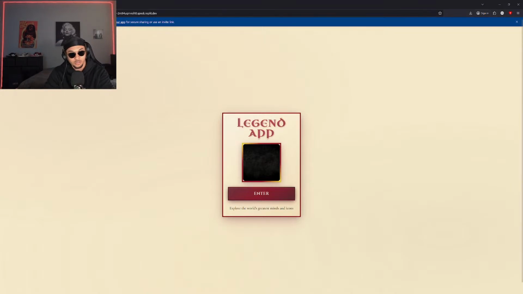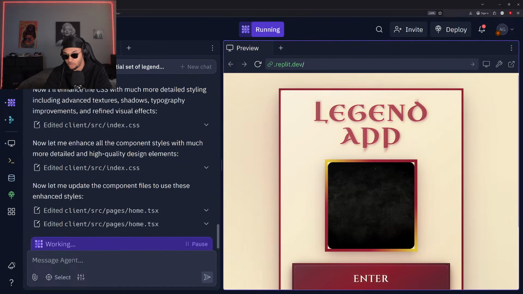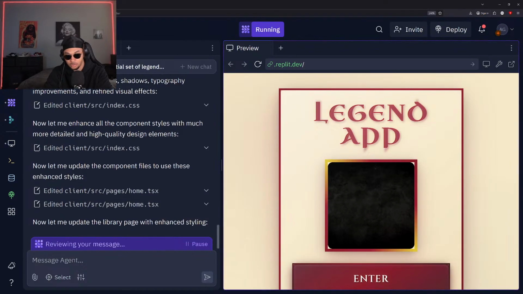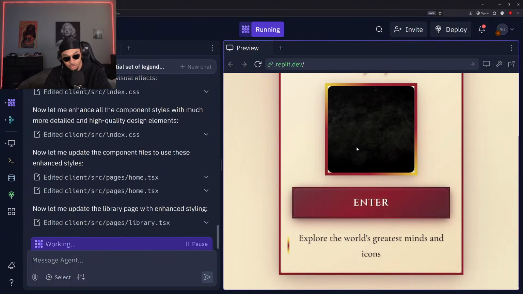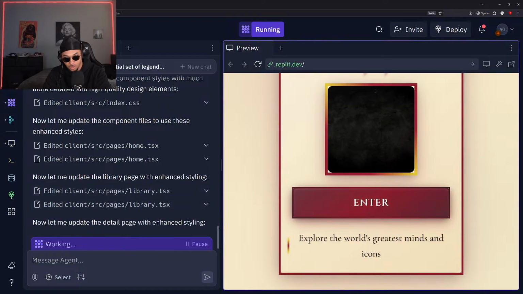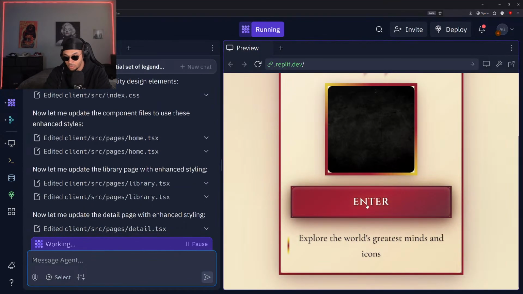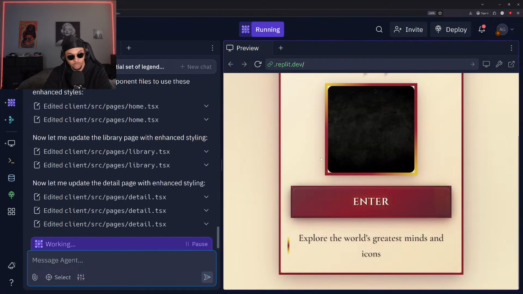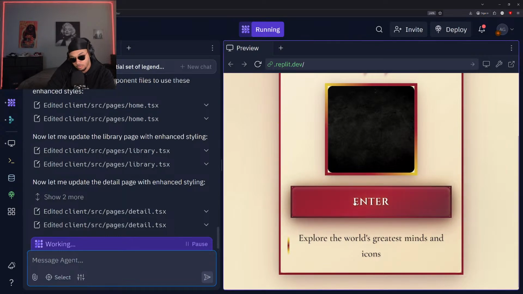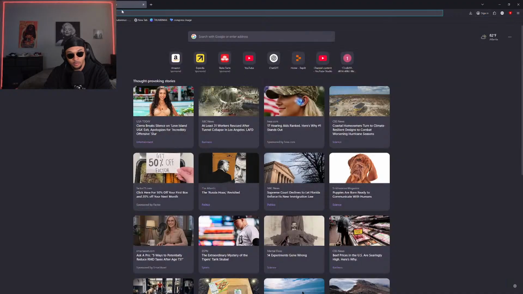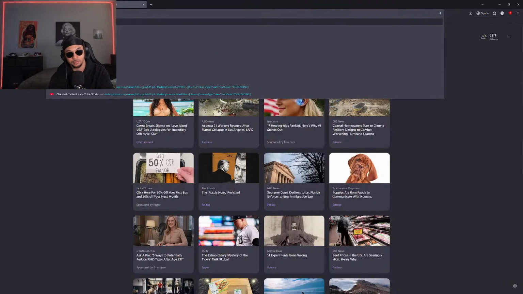All right, back at it. Looks like it's still loading up those changes for us. Okay, so the design looks a lot nicer already. Cool. Updating the library page, enhanced styling. Updating the detail page. Cool, cool. So it's just going through. I like how that's working so far. Yeah, it should be cool. But I am thinking, right? Like